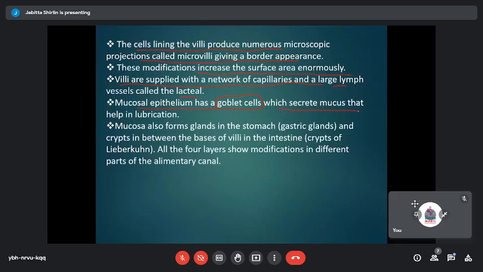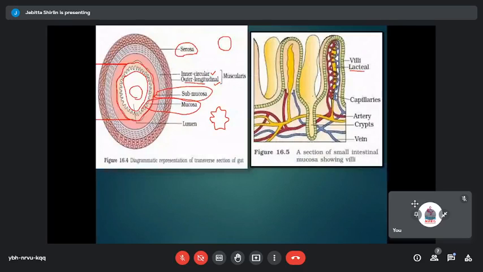The mucus would also form glands in the stomach, which are called the gastric glands. There are also crypts, meaning spaces in between the villi in the intestine, and these are called the crypts of Lieberkühn. Look at this: this is one villus and this is the other villus. The spaces between the villi are what are called the crypts of Lieberkühn.